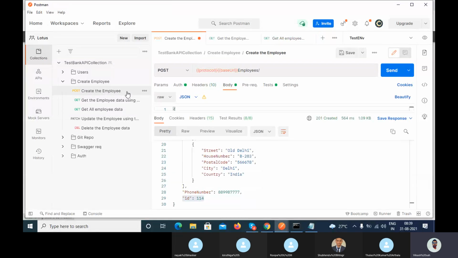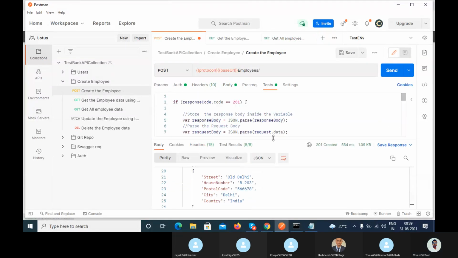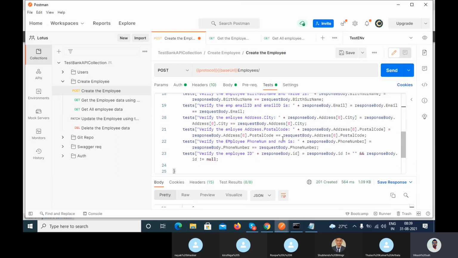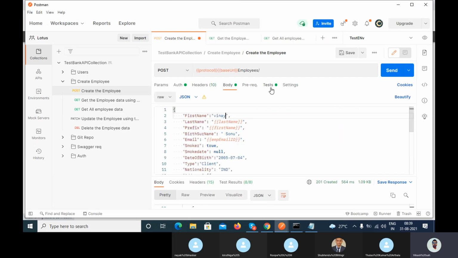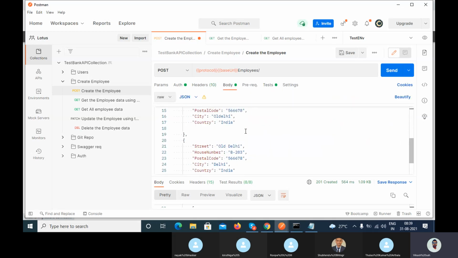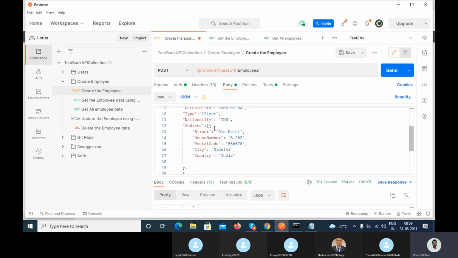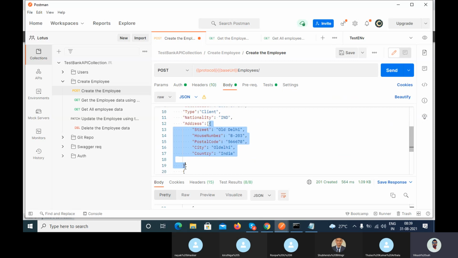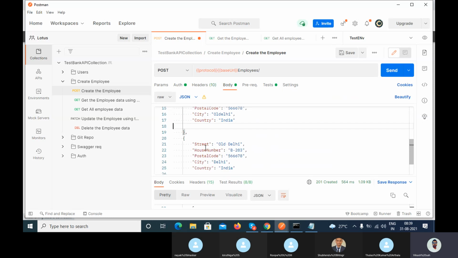In that case, you have to write the data dynamically instead of static. Similarly, guys, here you have passed the hard coded value, and you are validating address of 0. What if I add one more object here?